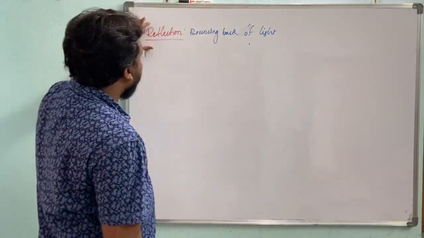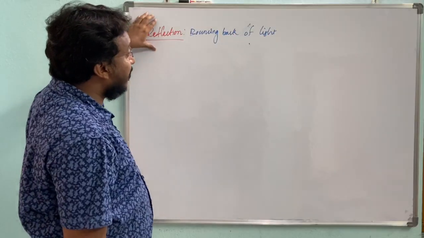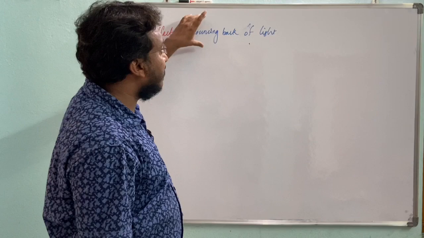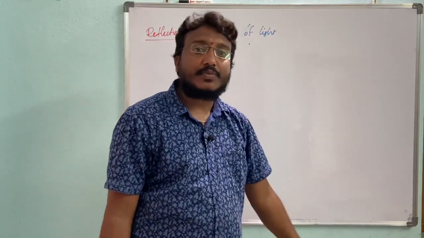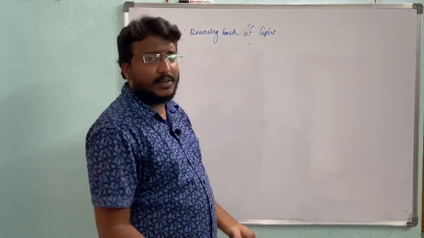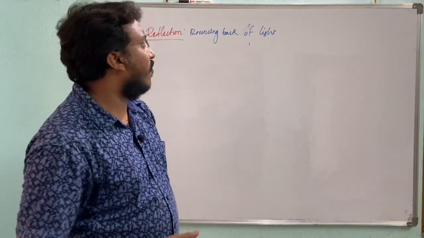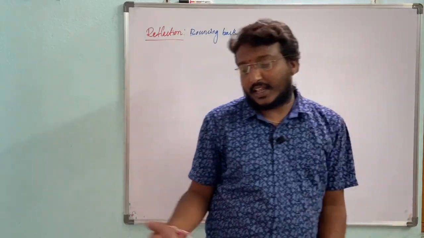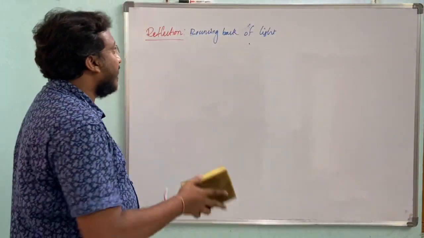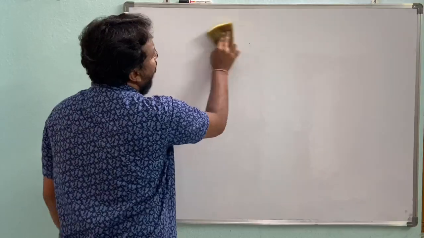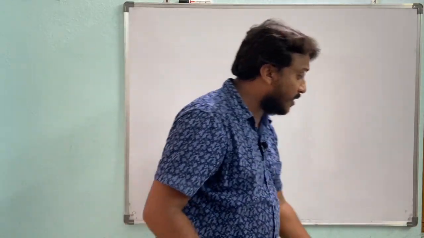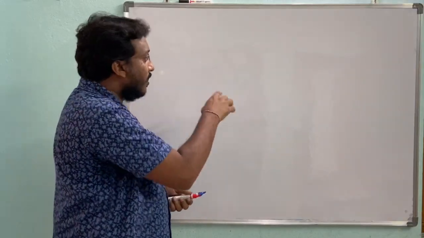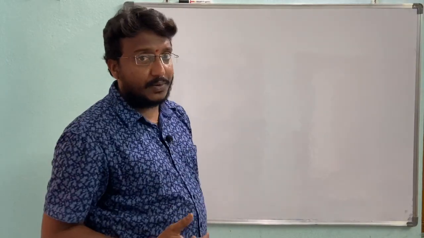Then what is reflection? Reflection means bouncing back of light, or simply bouncing of light when it falls on a smooth surface like a mirror. Here we are going to discuss the terms related to reflection, and first we are going to discuss reflection by the plane mirror.